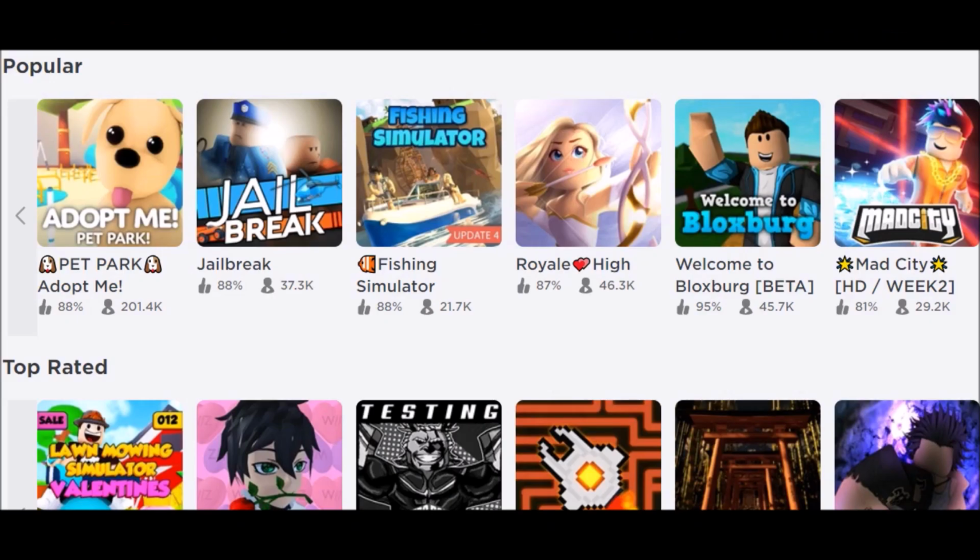So those were some of the games of yesterday, but now we look at some of the games of today, with Adopt Me, Jailbreak, Royale High, Bloxburg, and Mad City ruling the website. But back then, games were a lot different. Today, they are pretty much controlled by massive development teams sinking a ton of money into updating the games. And that's kind of how it is now. It's not as humble as it once was.